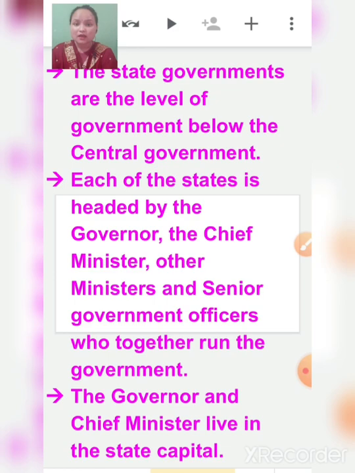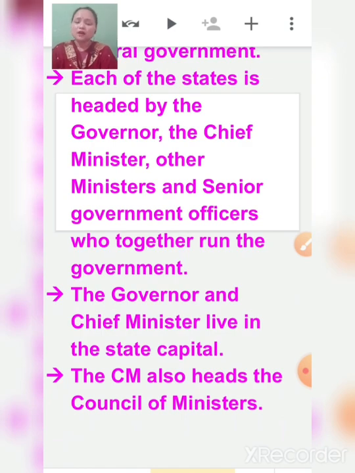Chief minister of Uttarakhand is Trivendra Singh Rawat. So the governor and chief minister live in the state capital. That means chief ministers, or you can say the ministers who work for the state governments, do not live in New Delhi, they live in their particular state only. So the chief minister of Uttarakhand lives in Uttarakhand only. They work from the same state.